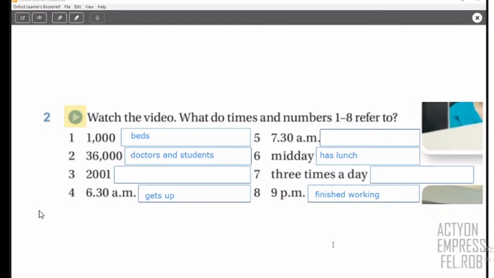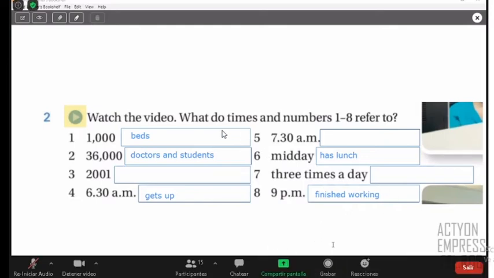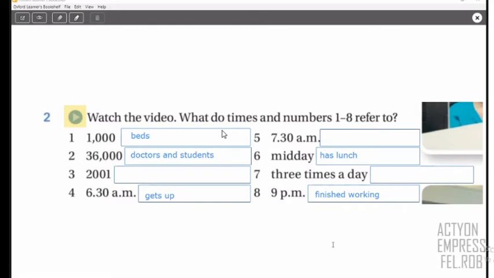Number 5 is go to the work. Okay, let's see. Let's put here goes to work. All right. Thank you, Fernando. And we need number 3, 2001, and number 7, 3 times a day. Any extra volunteers? Okay, so it's fine. We have a lot of ideas actually.